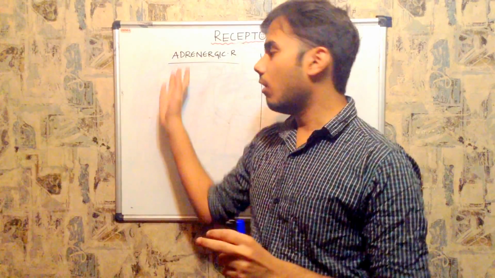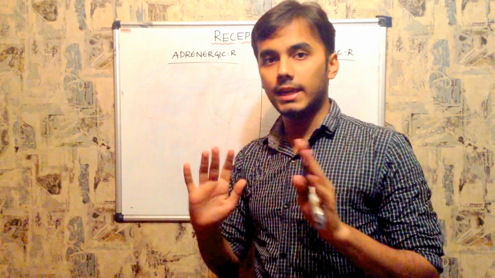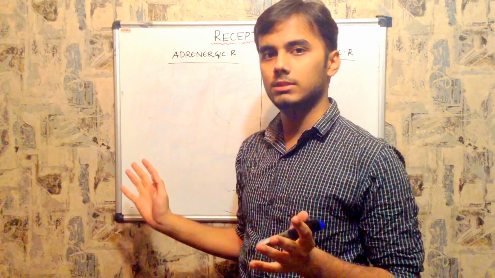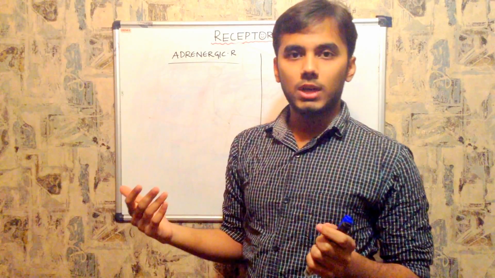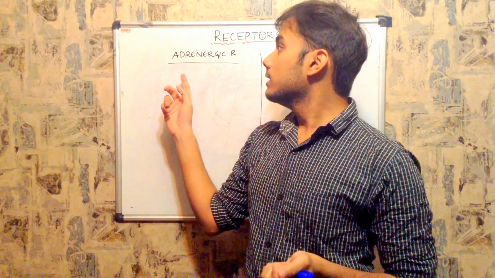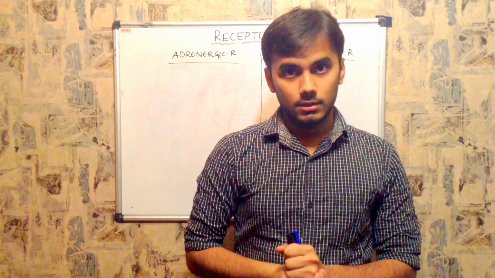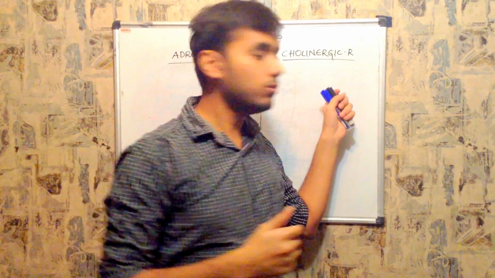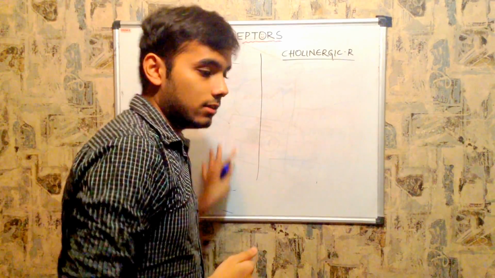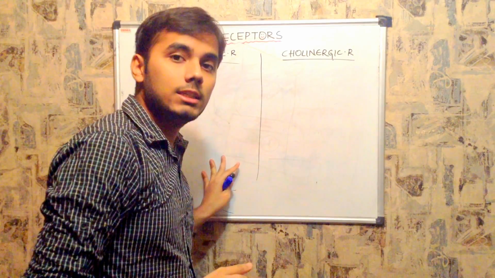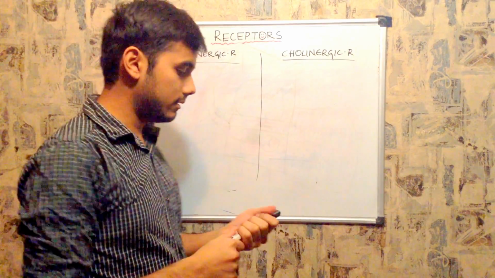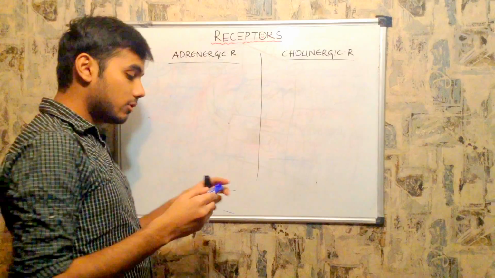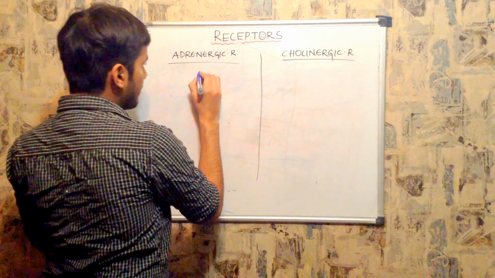What is the exact shape? The simple way to remember is all adrenergic receptors are snake-like receptors or serpentine receptors. So in the MCQs, if you come across a question like this, snake-like receptors are present in adrenergic receptors and some part of cholinergic, which I'll be explaining. So all the adrenergic receptors are serpentine receptors. So what are the different types of adrenergic receptors?